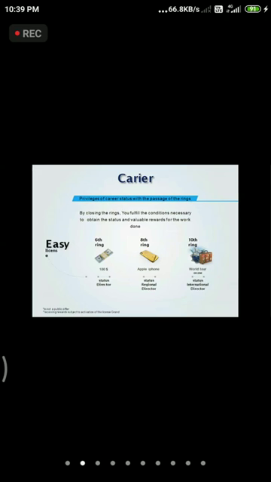Next one is the company is going to give us the rewards. As in the easy license, by closing the rings, we have to fulfill the conditions necessary to get the rewards for the work we have done. Whatever work we are doing, the company is giving us honor and rewards for that. Suppose we have joined in the easy license and we have completed our 6th ring. The company is going to give us a cash reward of $100, and we are going to get a status of director. We are going to become a director.